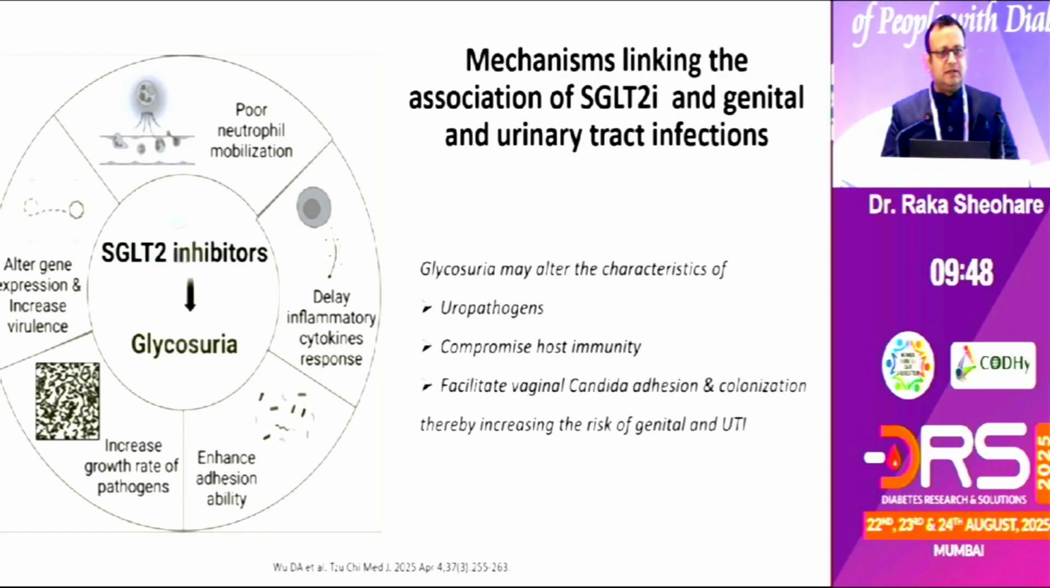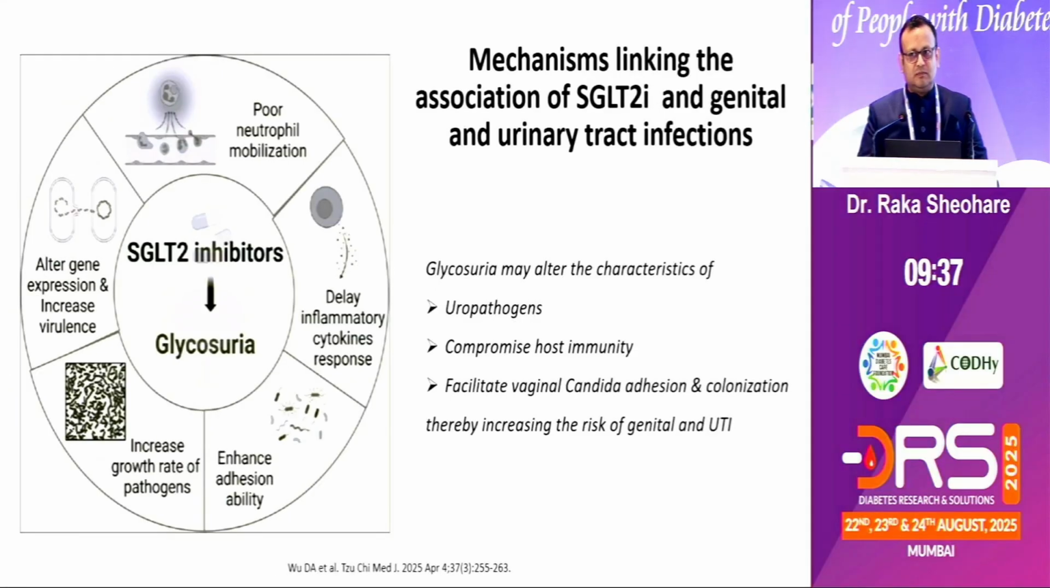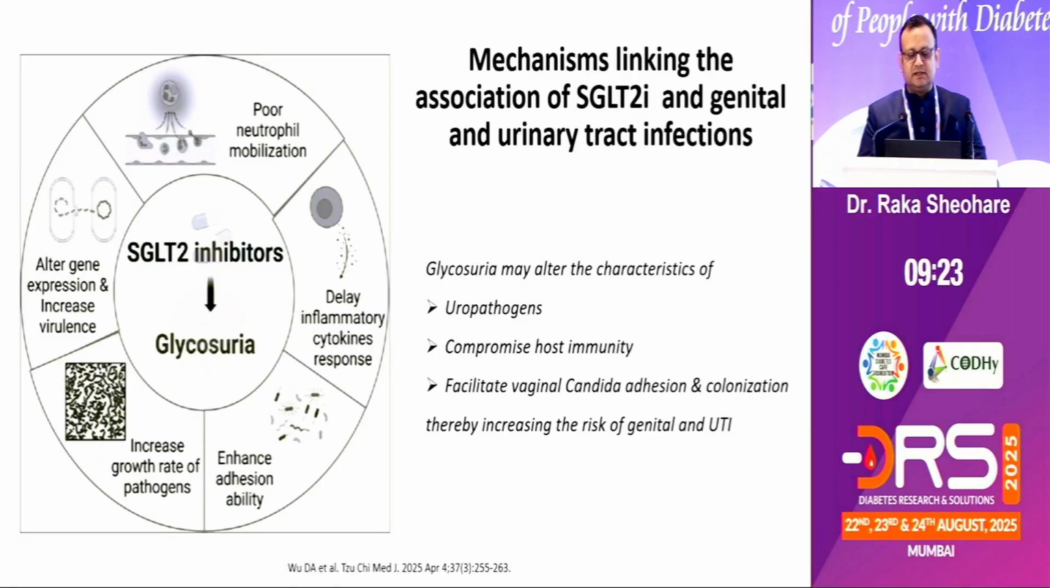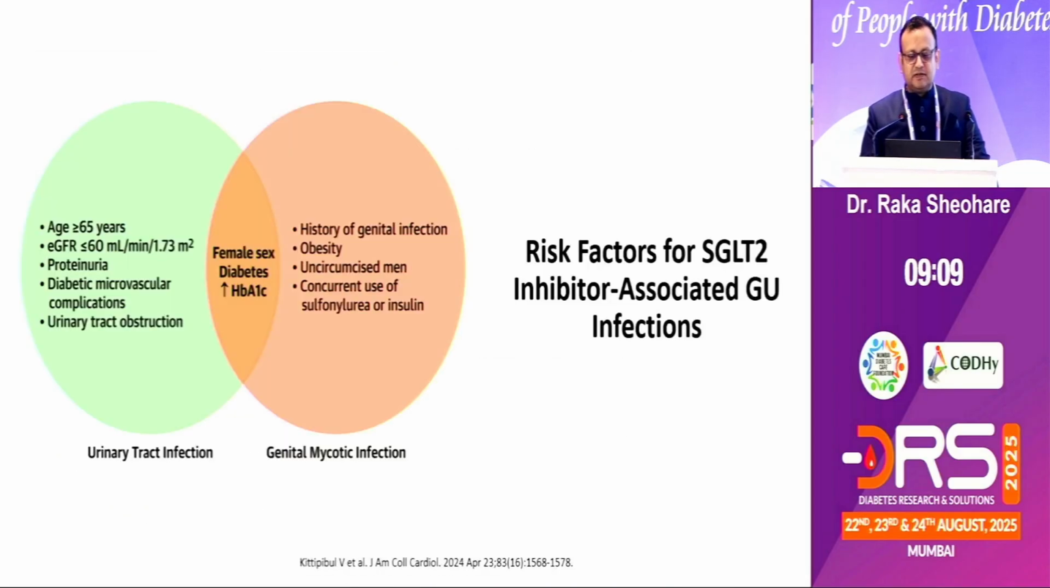Friends, we all know that we are in a GLP-1 and SGLT2 era, so we are voraciously using these kinds of drugs. But what are the mechanisms of glycosuria with SGLT2 inhibitors? Why does glycosuria alter the characteristics of uropathogens, with altered gene expression, increased virulence, and enhanced adhesion ability, which facilitates vaginal Candida adhesion and colonization, thereby increasing the risk of genital and urinary infection? And whether we need to continue the drug or not, I'm sure that by the end of my presentation, I'll make you more comfortable regarding taking decisions.